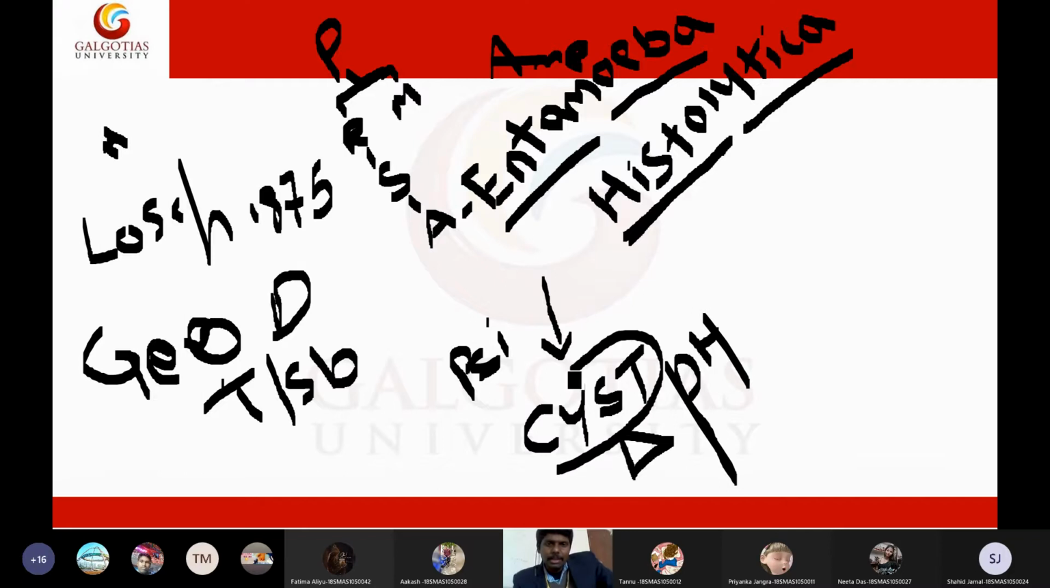It will convert to something called a cyst, and the cyst will be a highly resistant phase of the amoeba. The cyst is also called the dormant phase of the amoeba. Dormant phase means the amoeba will shut down its metabolism and sleep. In the dormant phase, the amoeba won't do anything, it just stays like that. So that is called a cyst.